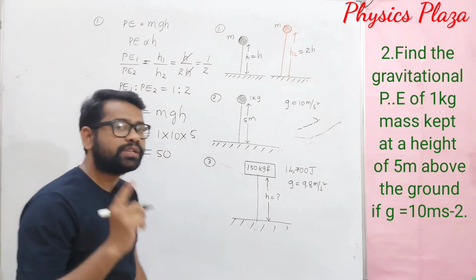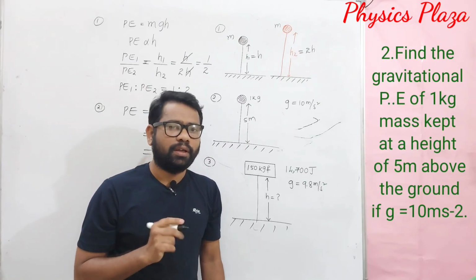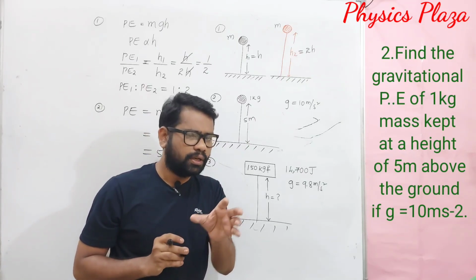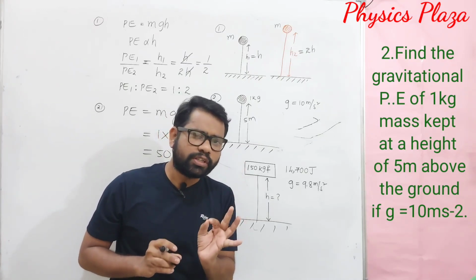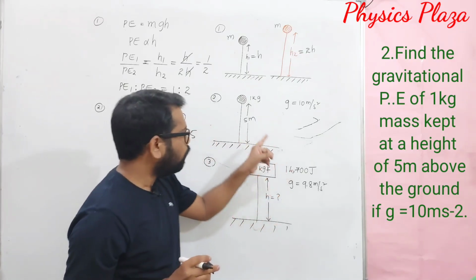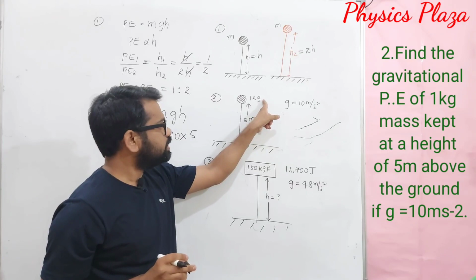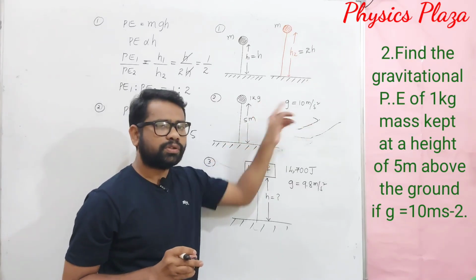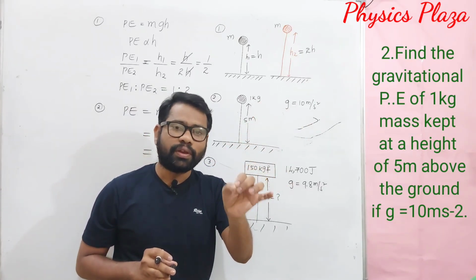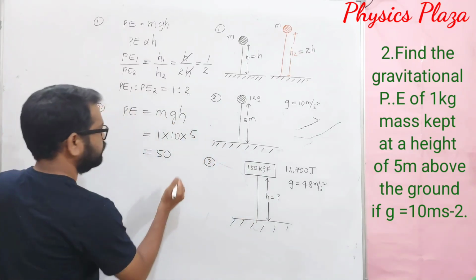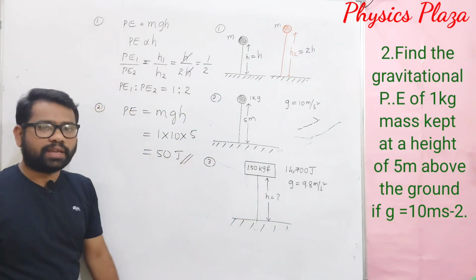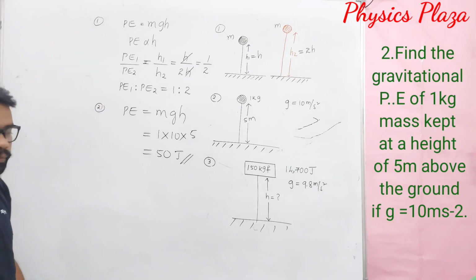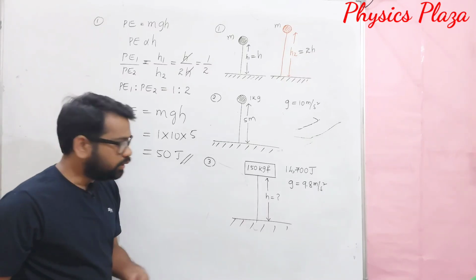Then what are the units? It's very important. Of course, getting the answer is very important. At the same time, you must give the correct units. What are the units here? All are given in the SI system, so what is the SI unit of energy? Joule it is. So it is 50 joule. This is how we can calculate. Okay children? Fine. Now look at the third numerical.